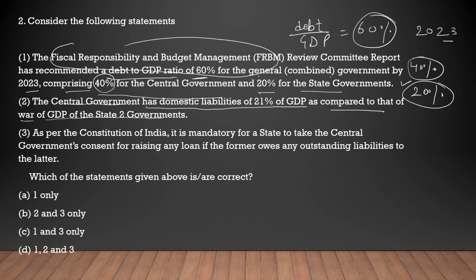Next: the central government has domestic liabilities of 20% of GDP as compared to that of state governments. The central government has more domestic liabilities. It is not just 21% of GDP. So this is not correct.